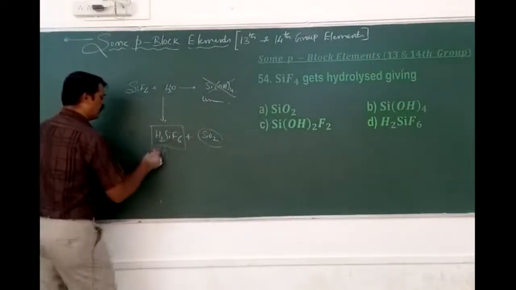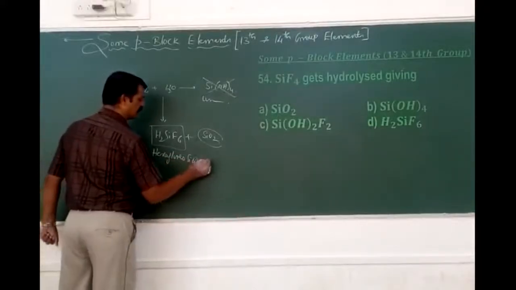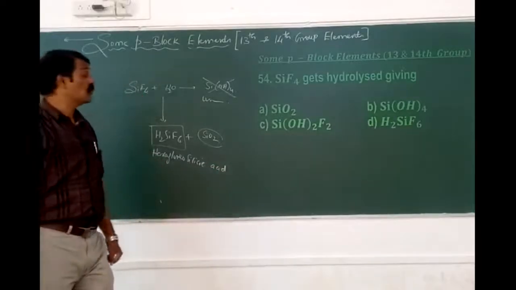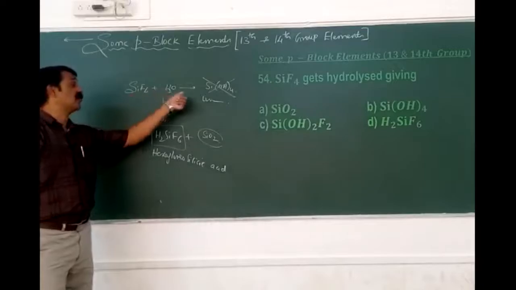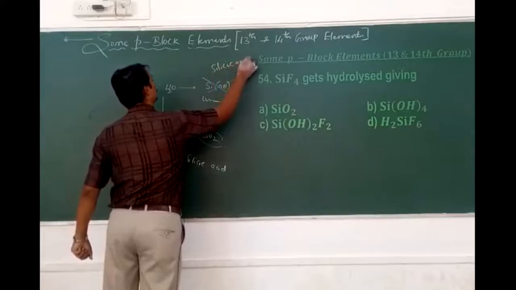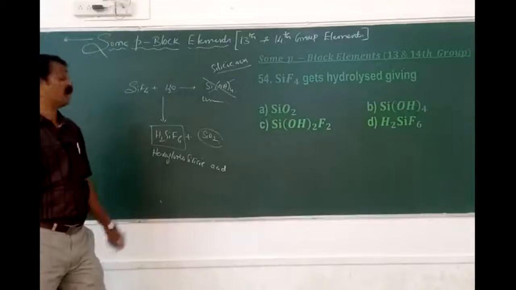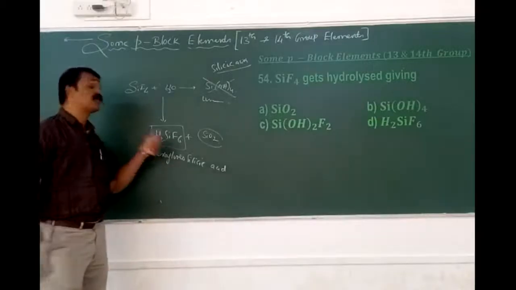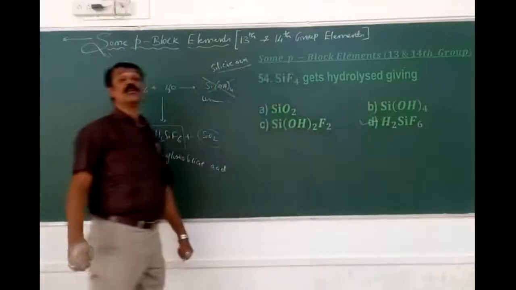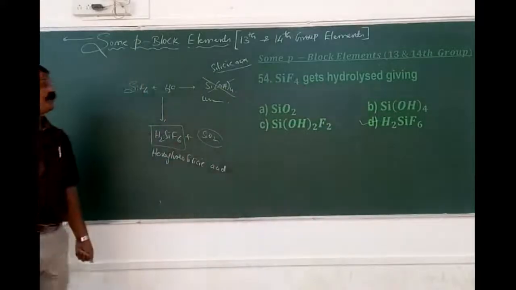So this is called as hexafluoro what acid? Silicic acid. Due to the formation of what? Hexafluorosilicic acid. The silicon tetrafluoride gets hydrolyzed, but not in the form of silicic acid. Silicic acid is not formed because the silicon is surrounded by 4 hydroxy groups, and that makes it unstable. Therefore, all the OH has been replaced by which one? The fluorine along with the hydrogen to form only H2SiF6, which is called hexafluorosilicic acid. Okay, so that is 54D.